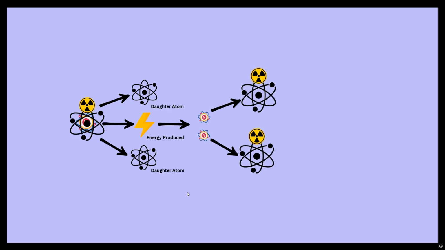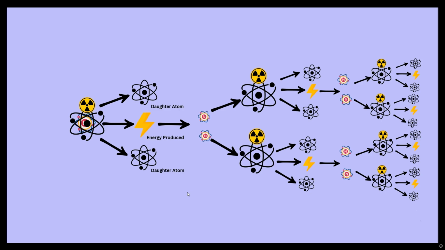Now, the energy produced from a singular reaction is tiny and doesn't have much use. But fission isn't a singular reaction. It is a series of chain reactions. Not only is it a chain reaction, it actually increases exponentially. As we've seen, the first reaction during fission usually creates 2 or more neutrons, and these neutrons actually go and do the same thing. They smash into other isotope atoms present and keep multiplying and multiplying. 1 becomes 2, 2 becomes 4, 4 becomes 8, and so on. This is what fission is, a series of chain reactions that create energy by splitting atoms.